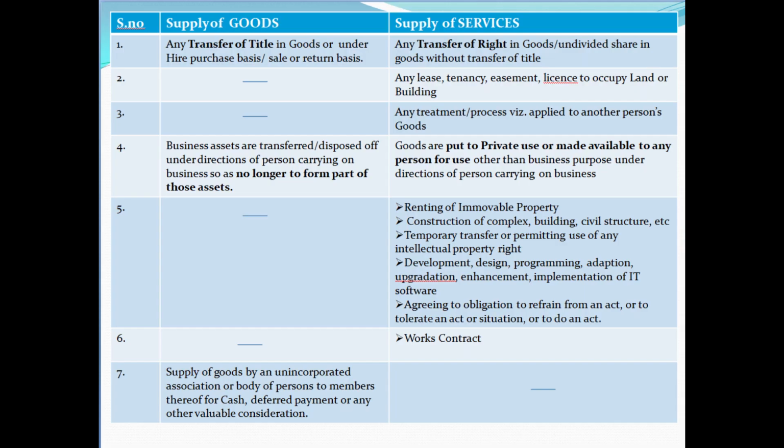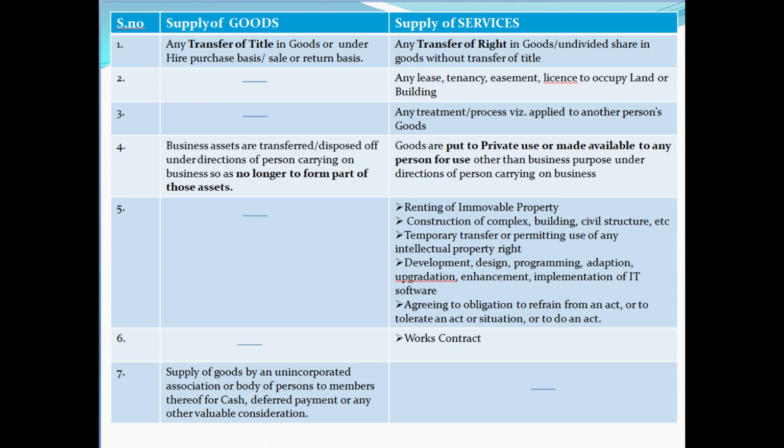And the first one is transfer. Any transfer of title in goods, or under an agreement, transfer of property at a future date upon payment of full consideration, like hire purchase or sale on return basis, is treated as a supply of goods. And any transfer of right in goods or undivided share in goods without transfer of title is treated as a supply of services. And the second one is land and building.